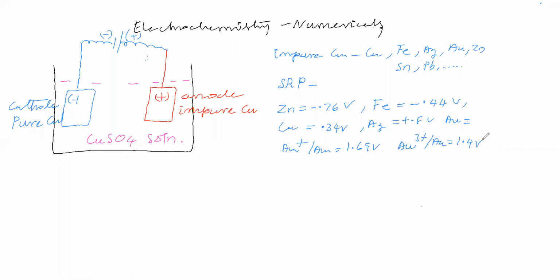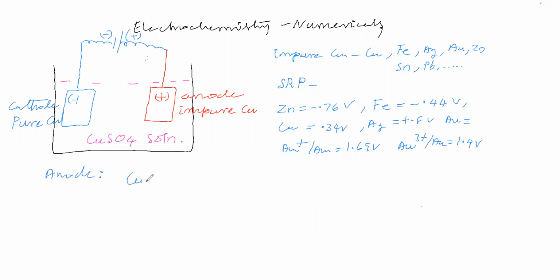Now let us pass current using the battery. Let us give the potential. Let us give electrical energy using this battery. So here the electrolytic process takes place. Now at the anode, what processes are possible?